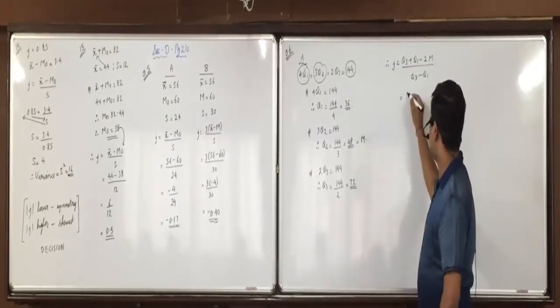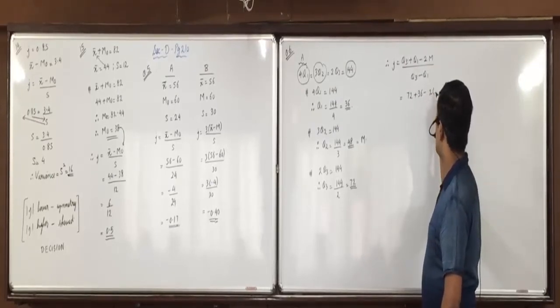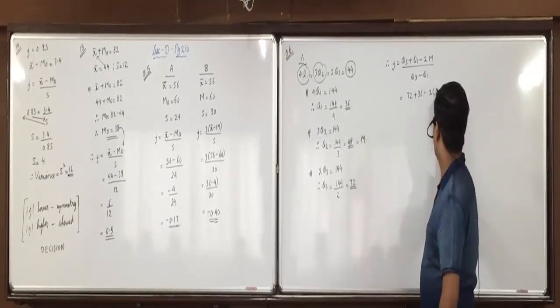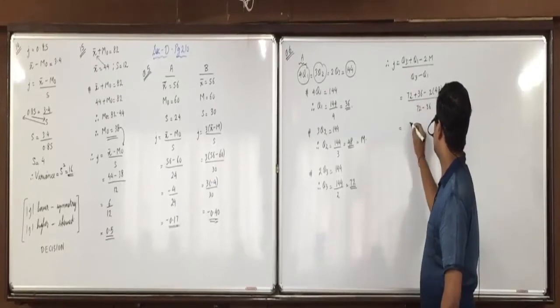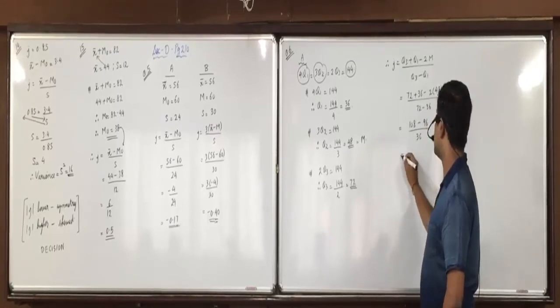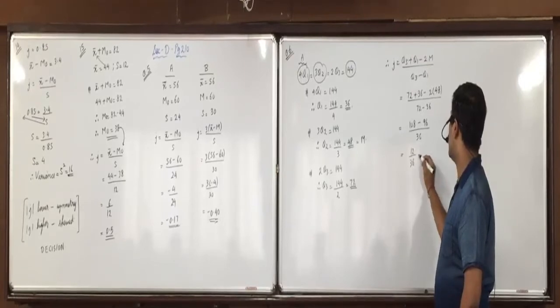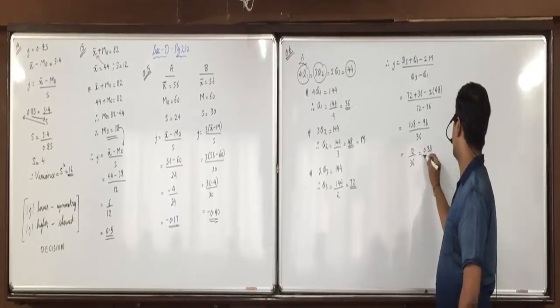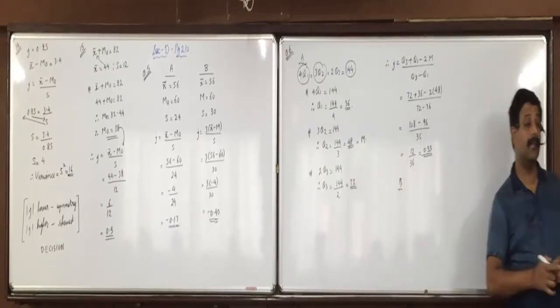What is Q3 we obtained? 72 plus Q1, 36, minus 2 into M, 48, upon Q3, 72 minus Q1, 36. 72 plus 36, 108. 2 into 48, 96. 72 minus 36, 36. So 12 upon 36, 0.33. Do it for B on your own, the values are directly given.